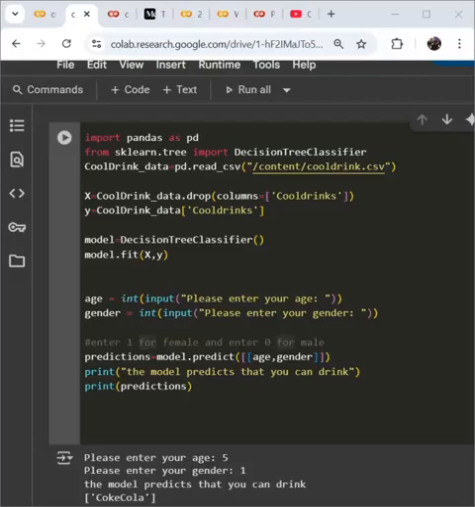You're basically trying to say, if you're a certain age and a certain gender, what kind of cool drink will you drink. In the square brackets you are extracting the target vector y, which contains the labels of the types of cool drinks, and this is what the model will predict. Okay, let's go and train the model now.